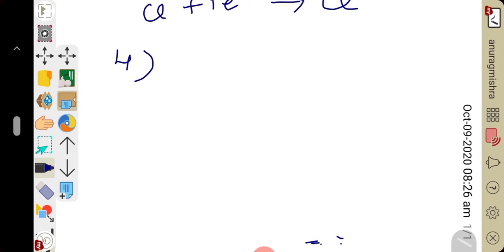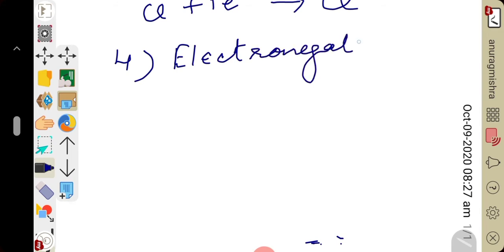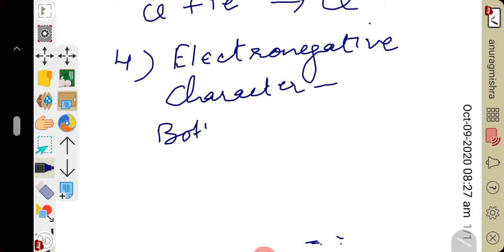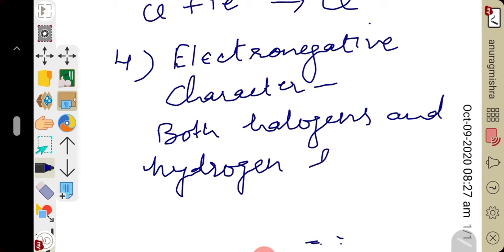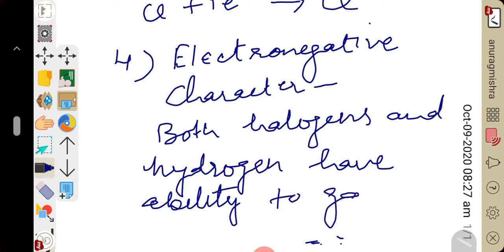They show electronegative character, meaning they have the ability to gain electrons.